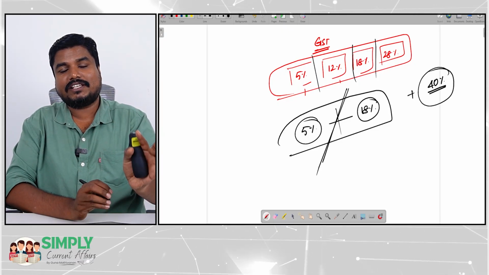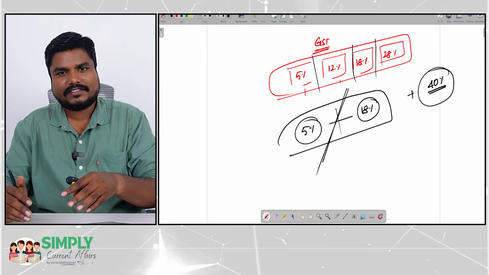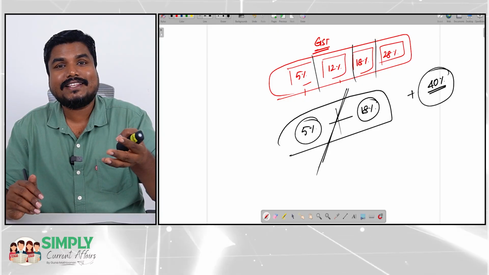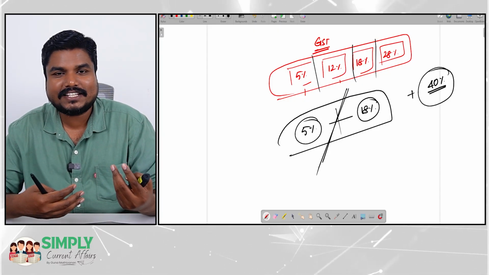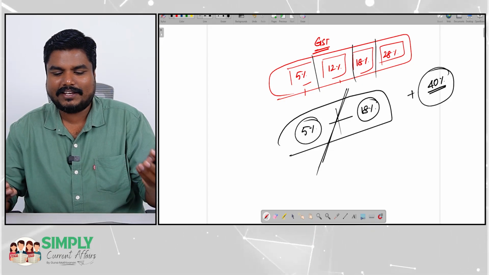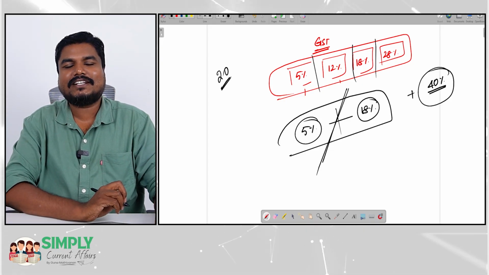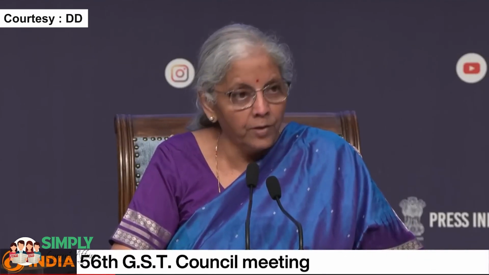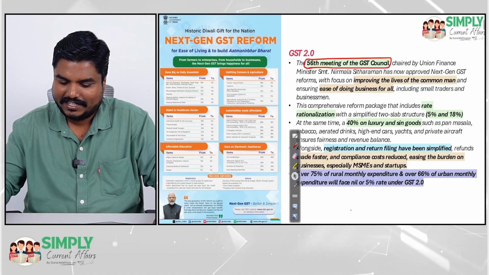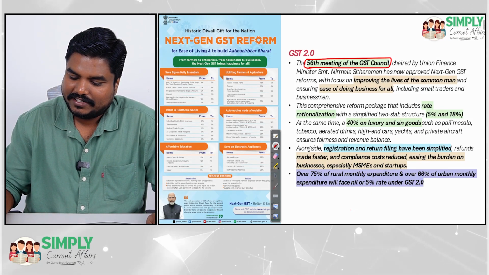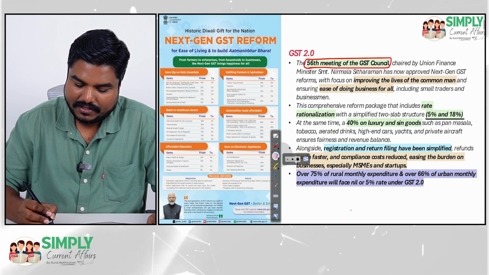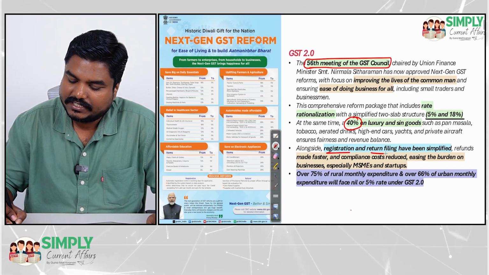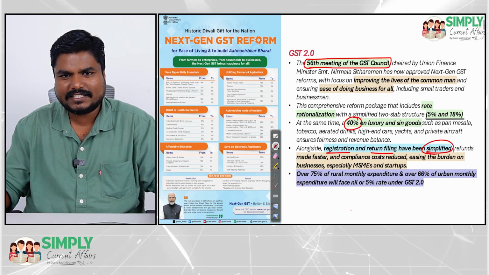This is the biggest reform which the government has proposed. Along with this, the government has said that GST registration will be made easier, and refunds faster and more transparent. All these are the 2.0 reforms which the government is highlighting. We've reduced the slabs to only 2, and we are also addressing the issues of compensation cess. So rate rationalization: 5% and 18% tax slabs, luxury items at 40%, and registration and returns simplified and made faster.